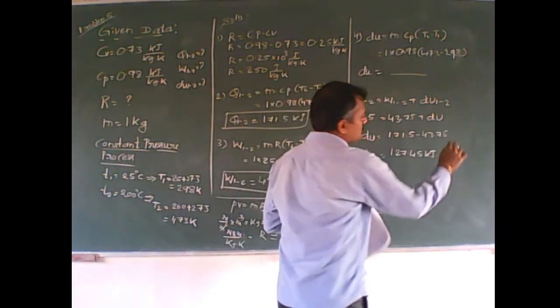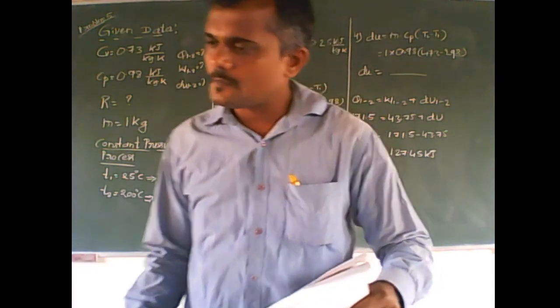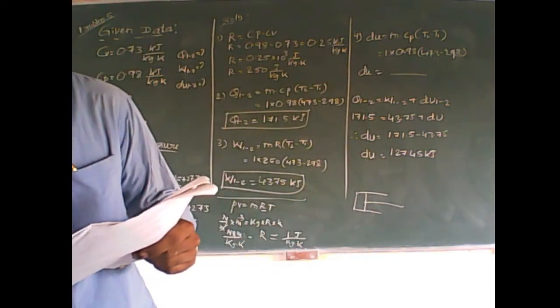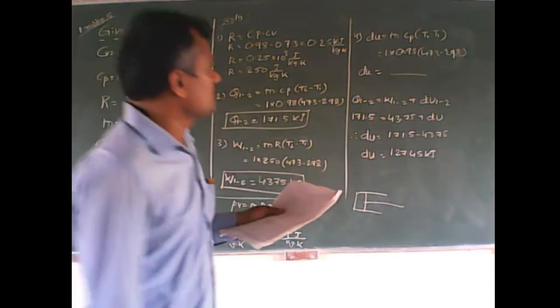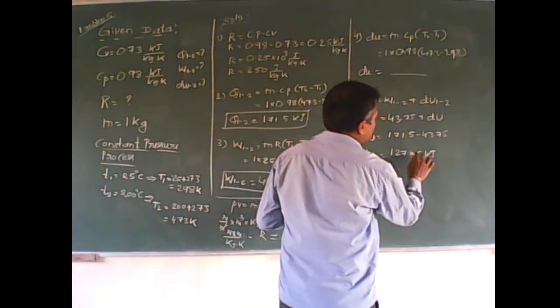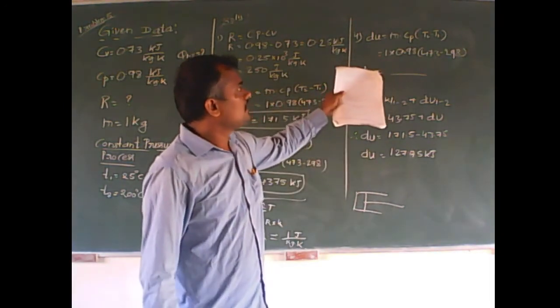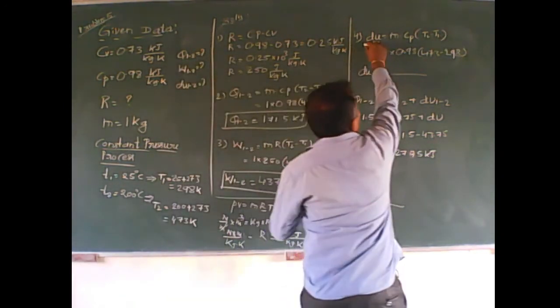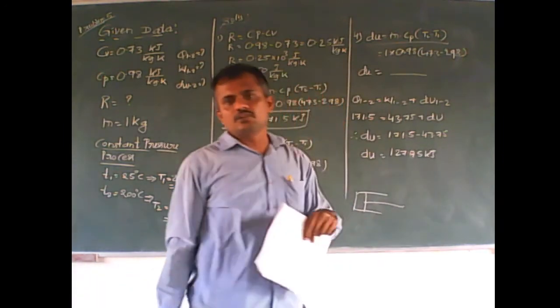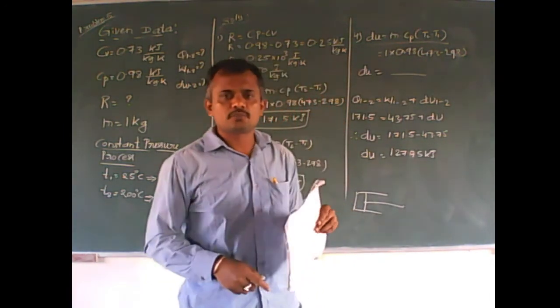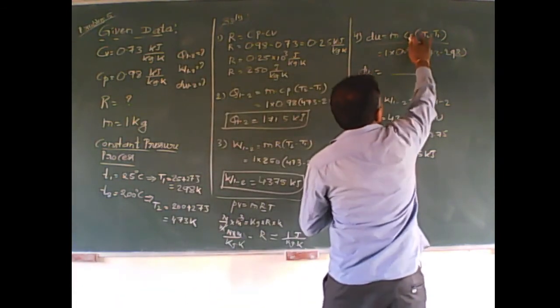So we are getting 127.75, something like that. So you can make a note here: for this dU, whether constant pressure or constant volume process, we have to take Cv only.